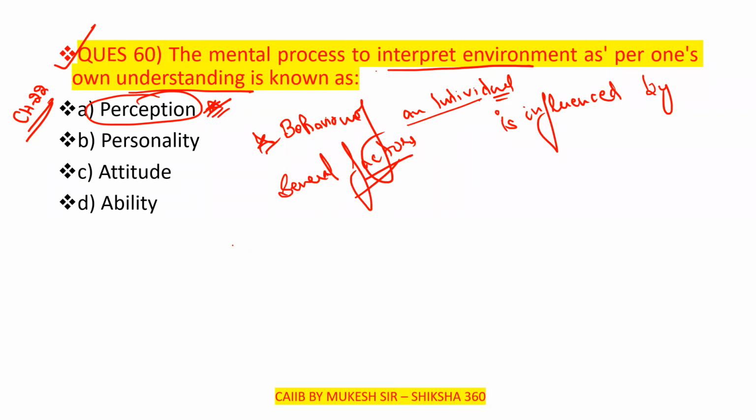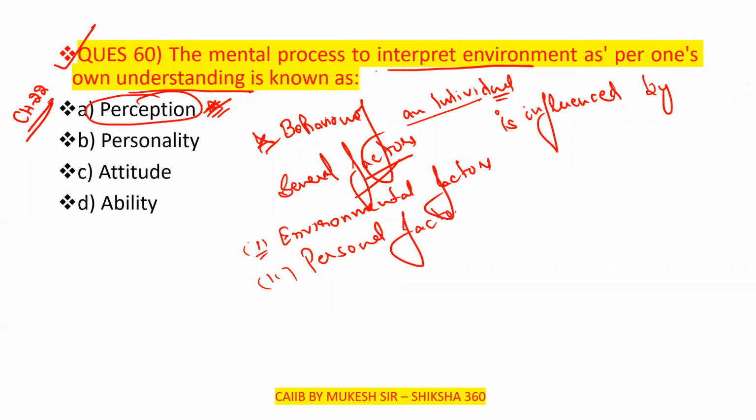So the first one is the environmental factors. The second one is the personal factors. The third one is the organizational factors.